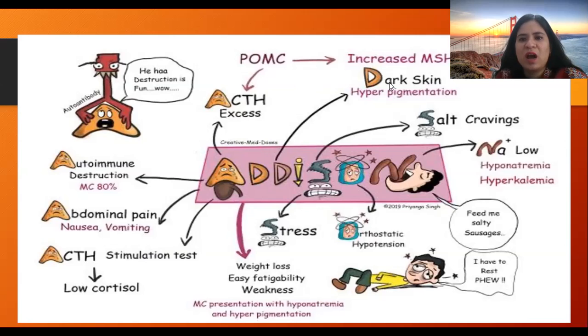Increased ACTH will cause darkening of skin from D, right? And this arrow shows decreased amounts of cortisol. From S, there are salt cravings and stress. From O, there is orthostatic hypotension. And from N, low sodium, hyponatremia. So this is a good pictorial representation to remember Addison's disease. The salient features are shown.